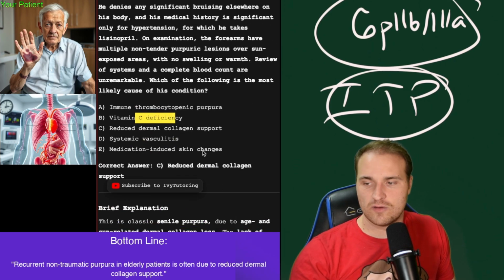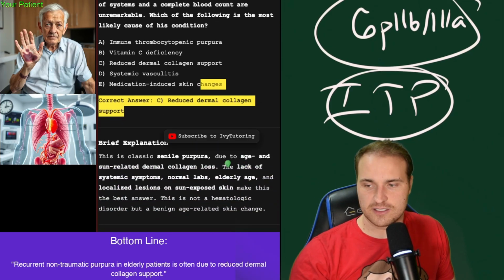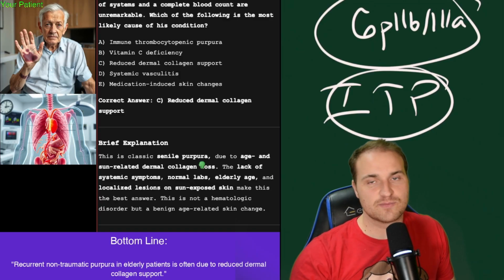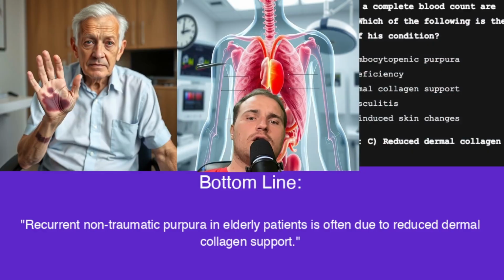This is reduced dermal collagen in this particular question, senile purpura. And senile just means old age purpura, or I guess purpura, I should say. Tomato, tomato. All right, folks, the bottom line is recurrent non-traumatic purpura in elderly patients is often due to reduced dermal collagen support.